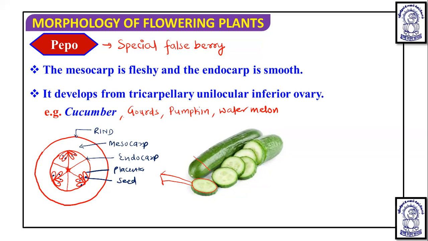Okay. Rind may or may not be edible. Rind is actually formed by the epicarp plus thalamus, due to which we call it a false berry. So normally endocarp, mesocarp as well as placenta are edible. In watermelon, only endocarp and placenta become juicy, so they are edible. Okay, so this is the pepo fruit.